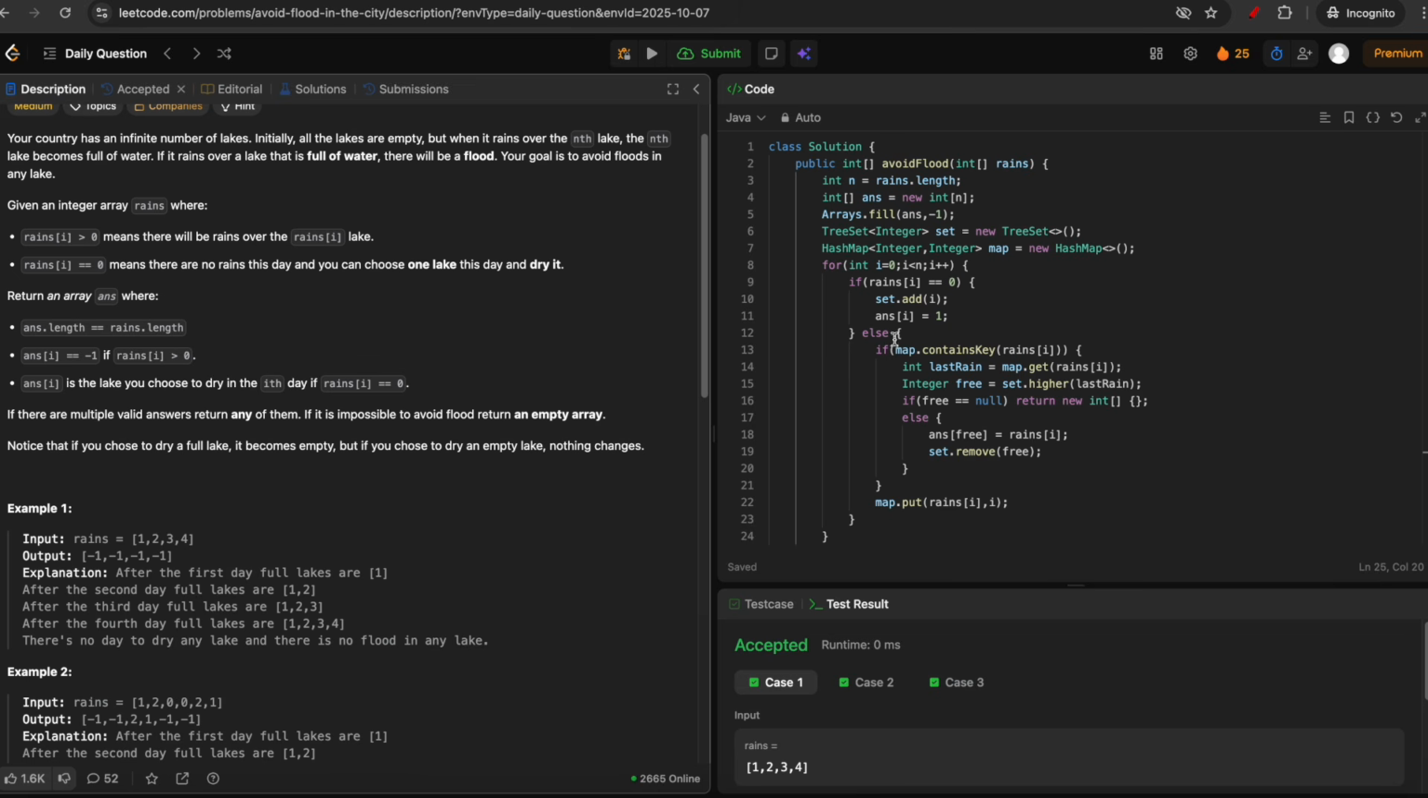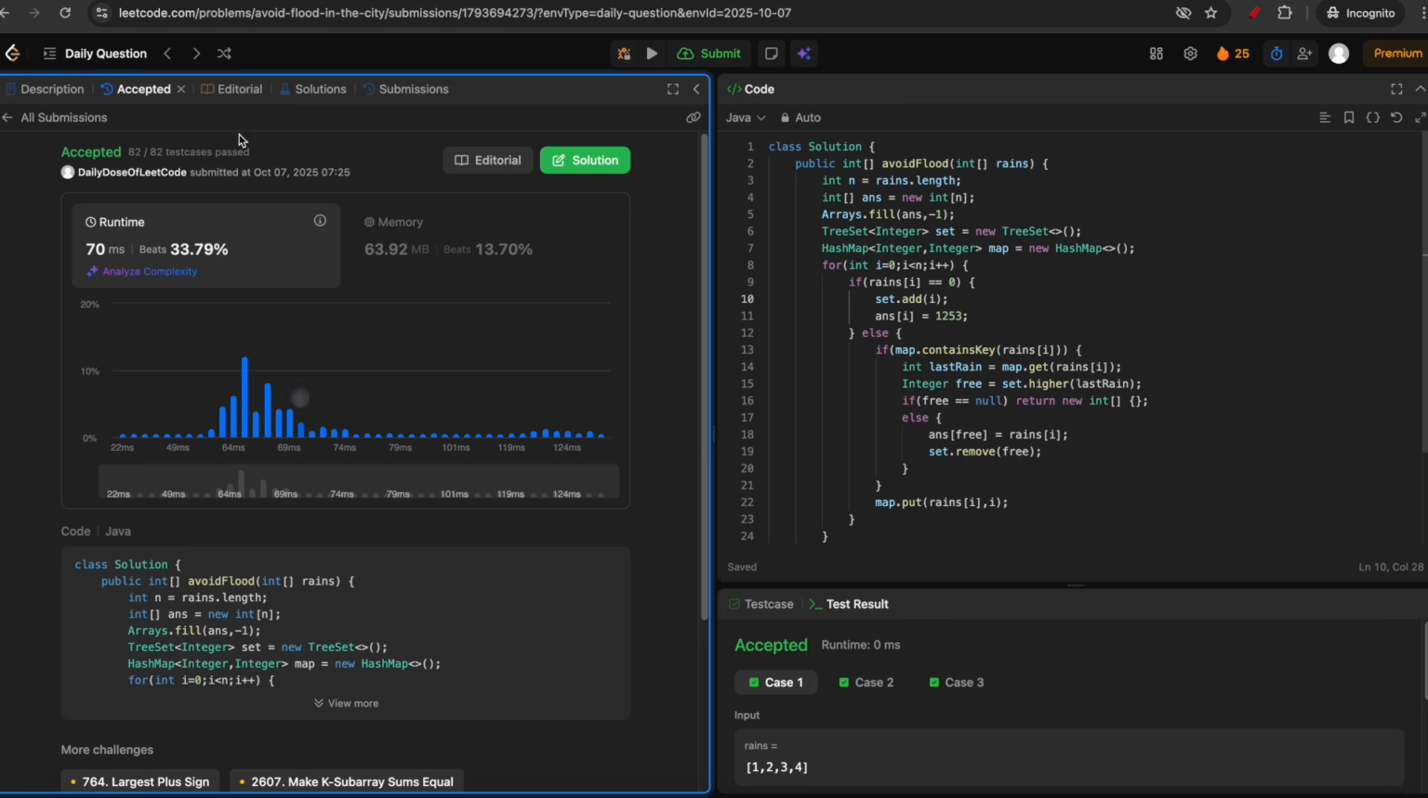Also, like I said, we can use any day here to be the free day. If we don't need to dry a particular lake on this day, we can choose any random lake to dry it. If it's already dry and we choose to dry it, nothing changes. So if I submit again, it will pass. So this value can be anything. It's just a placeholder value, so that in future, if we want to free any of the lakes on that day, we will update this value.